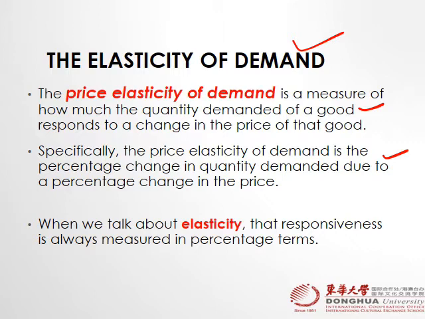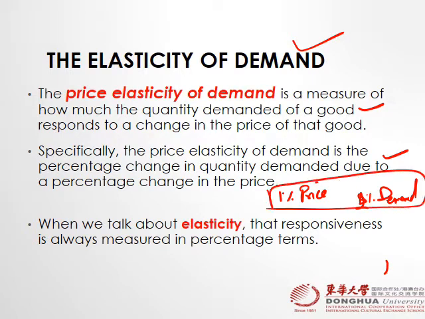For example, how much percentage change in demand is caused by a 1% change in price? For example, a 1% change causes a 2% change in demand. This is called elasticity. So when we talk about elasticity, it's always in terms of percentage, right? So let's move further.